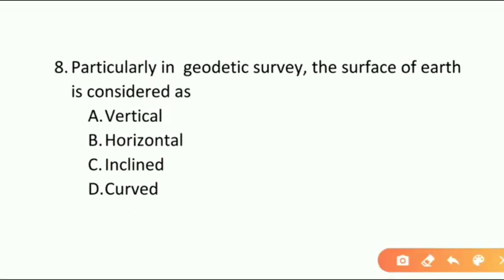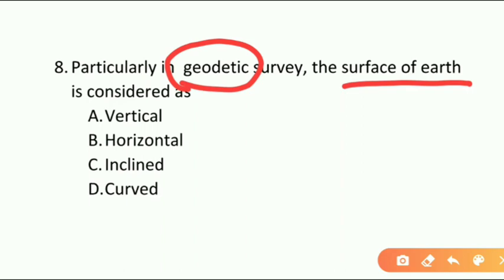And here we are going for the next question. Particularly in geodetic survey, the surface of earth is considered as? Here particularly they are mentioning geodetic survey. So here the surface of earth is considered as, and the options are A vertical, B horizontal, C inclined, D curved. And here the correct answer is option D, curved.